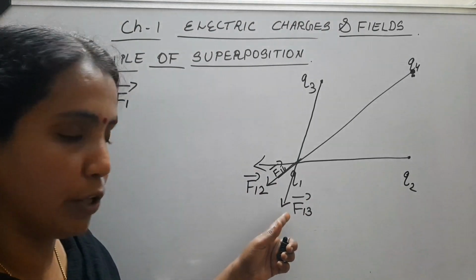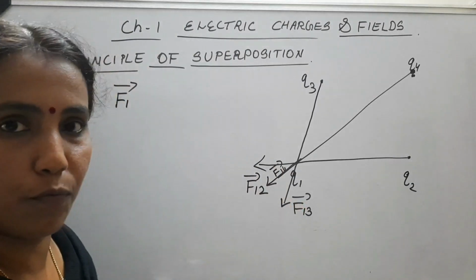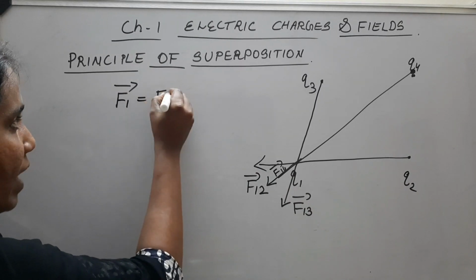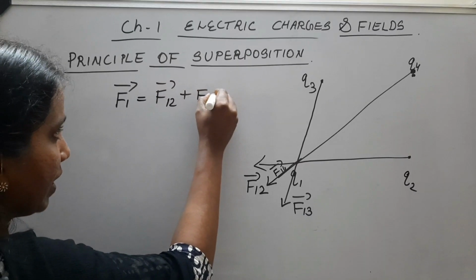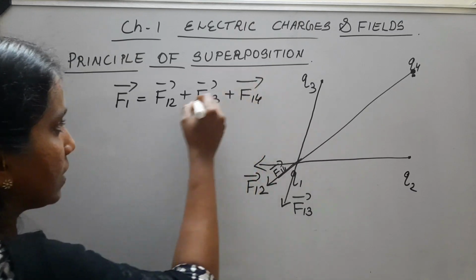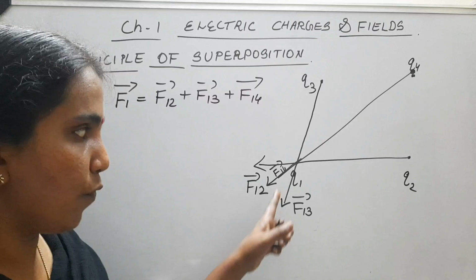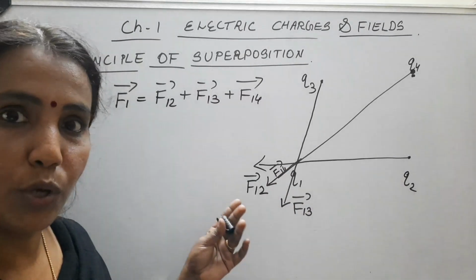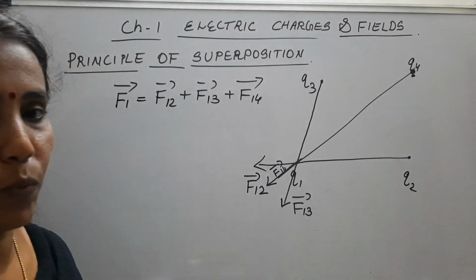So we have vector F1 equals vector F12 plus vector F13 plus vector F14. The vector sum of all these forces gives you the net force acting on Q1. And since it is a vector sum, you can find the direction also. So this is what the principle of superposition says.